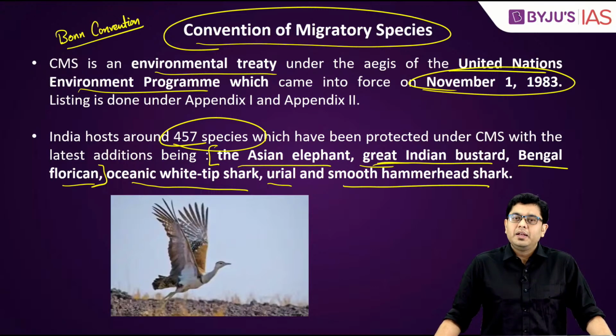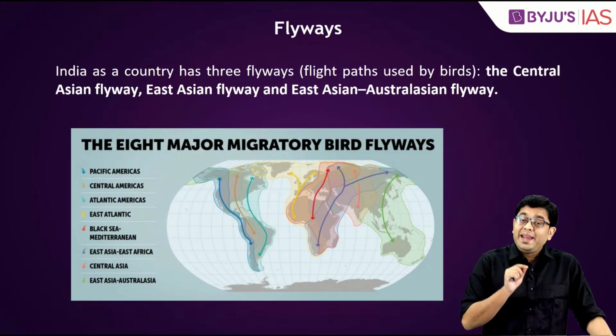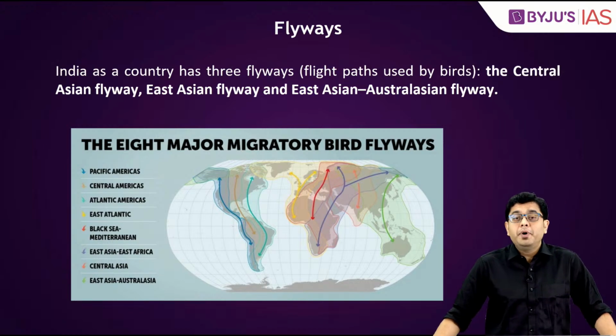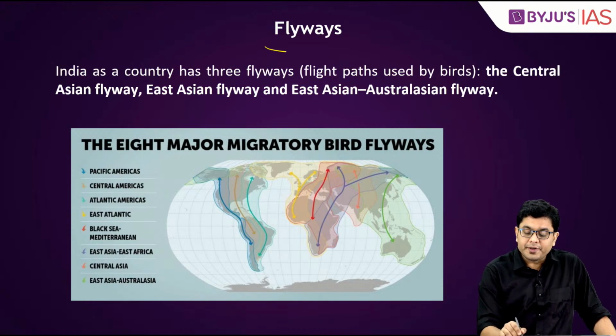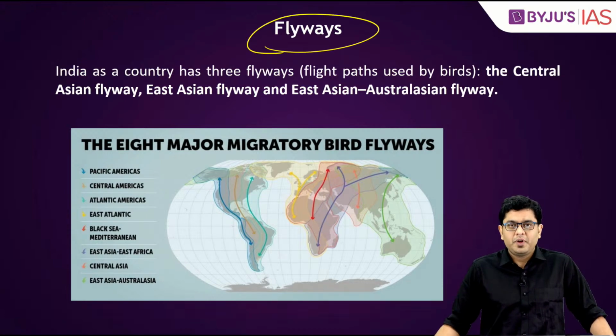Okay? Now, why India is an important member of CMS is because India lies in the zone of 3 different flyways. What are flyways?